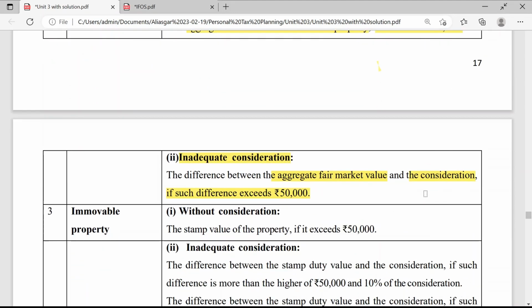Let us say a person has received a gift of movable property of rupees 60,000. In that case,